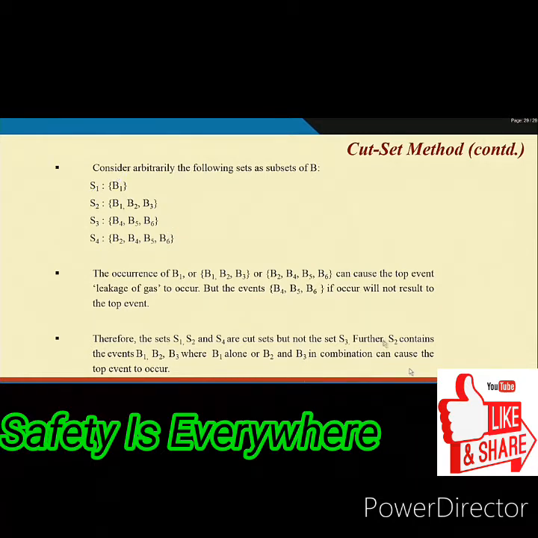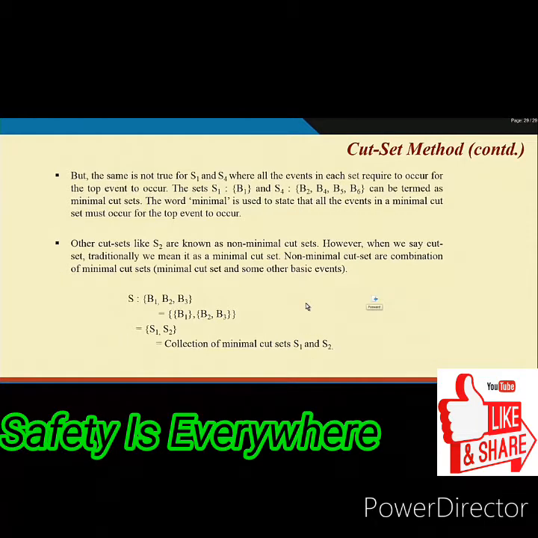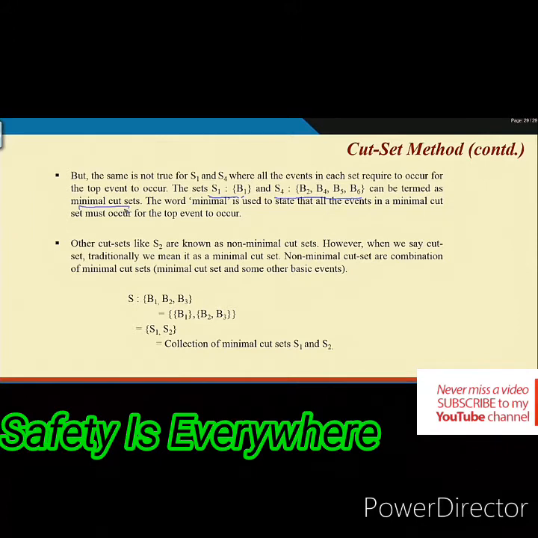What we have written here, the set S1, which contains B1, and S4, B2, B4, B5, B6 can be termed minimal cut sets. Why? Because all the elements in a minimal cut set must occur, that means then only the top event occurs.